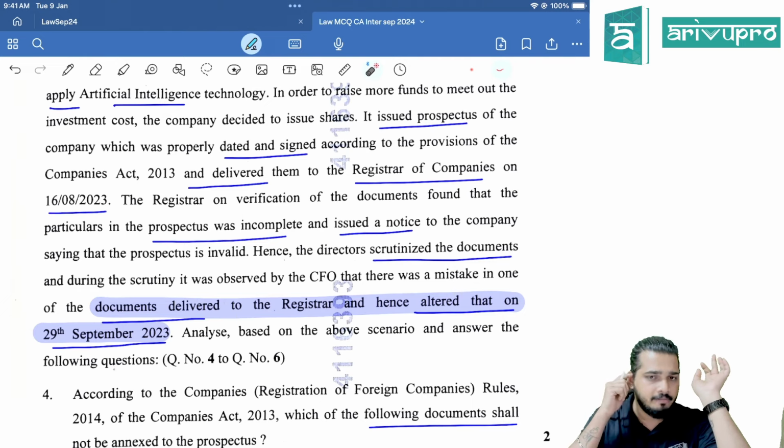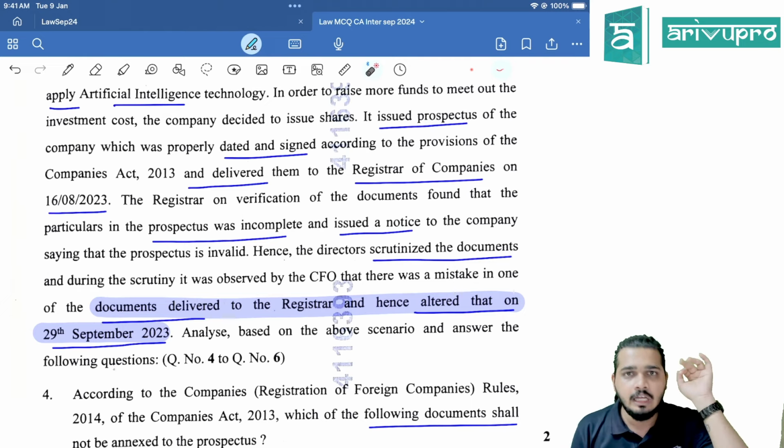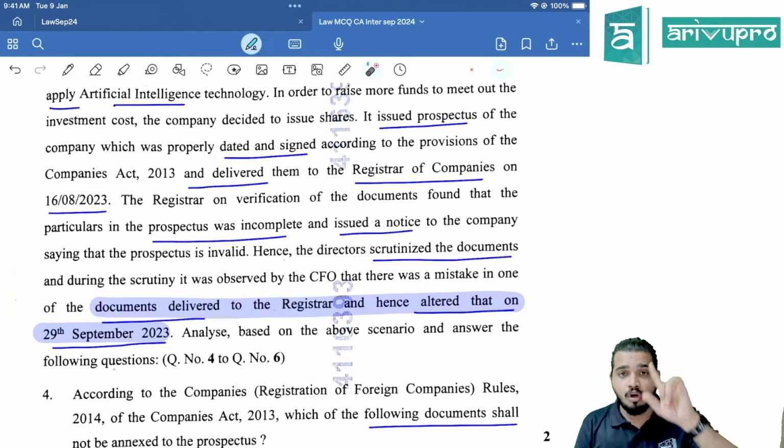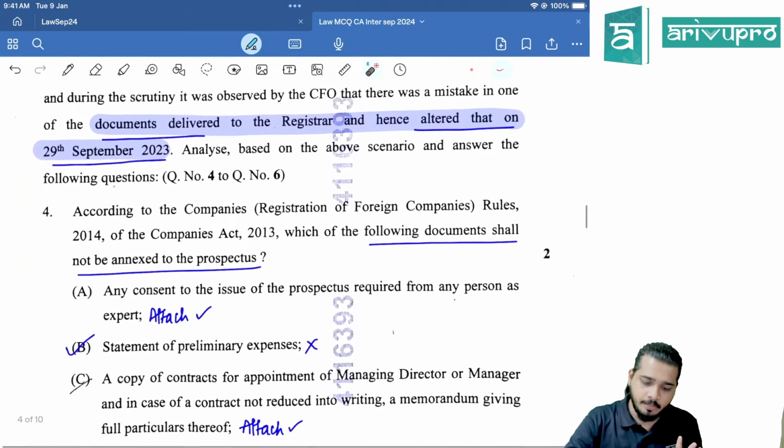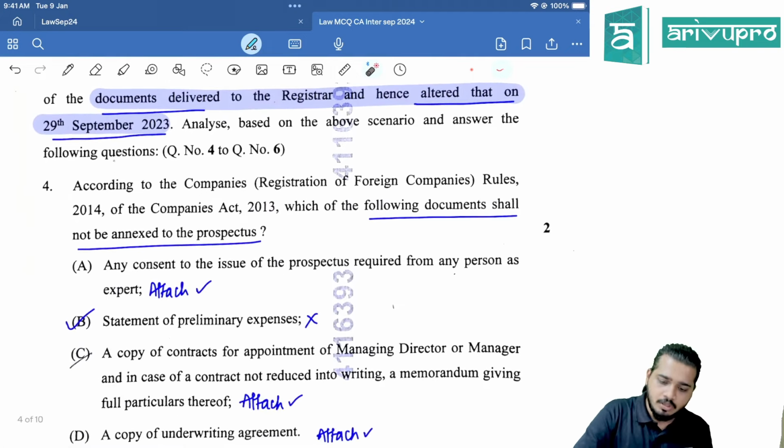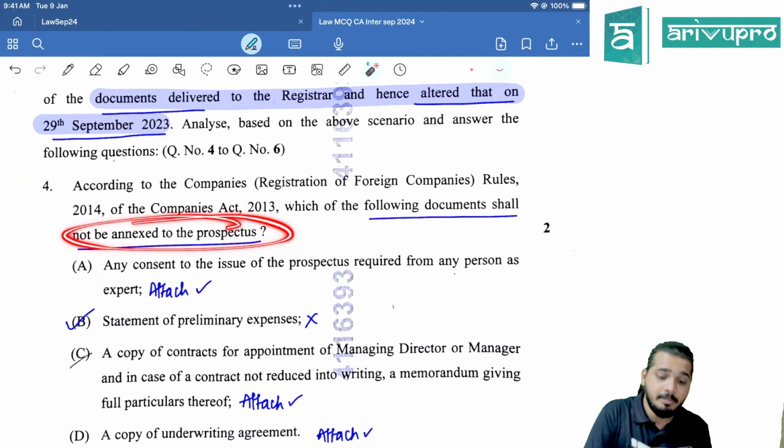Now, in the case of a foreign company, we have seen you have to deliver certain documents to the registrar. But which registrar? We all know that the registrar is applicable state-wise, whereas in the case of a foreign company, ROC New Delhi is the applicable registrar. Now, what is the question? According to the company's rules, which of the following documents shall not be annexed?